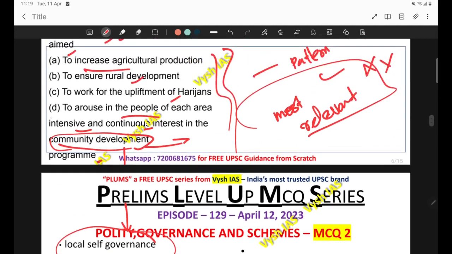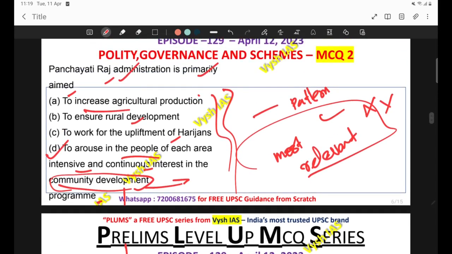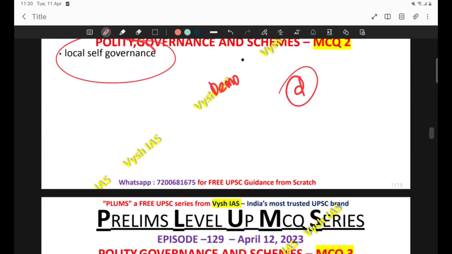So the correct answer is D, to arouse the people of each area in intensive and continuous interest in community development program. The other three options you can use in mains. In mains answer writing, whenever a question comes, you can use these points. See, this is how you have to interlink. You can give different dimensions and you can use this in mains confidently, because this has already come in UPSC Prelims only. So please learn these kind of tricks also.